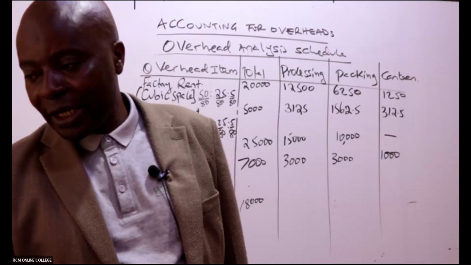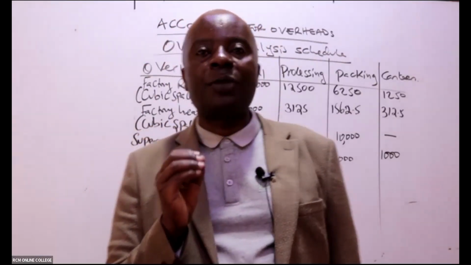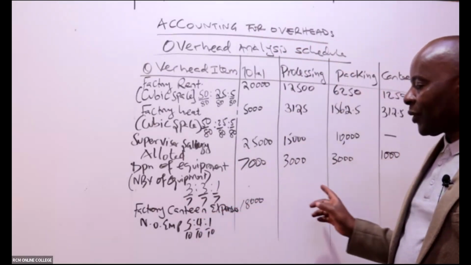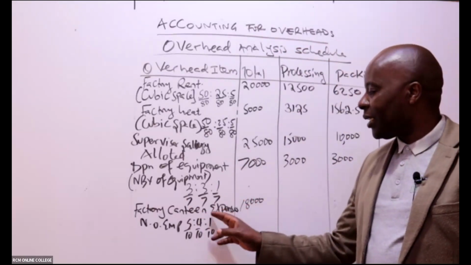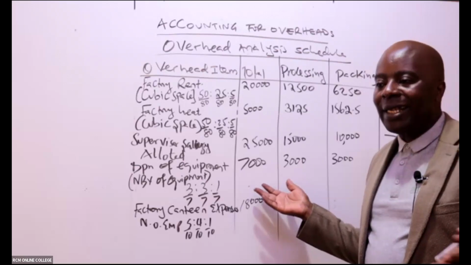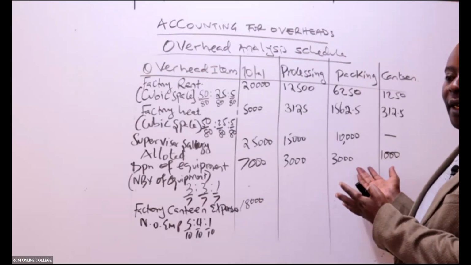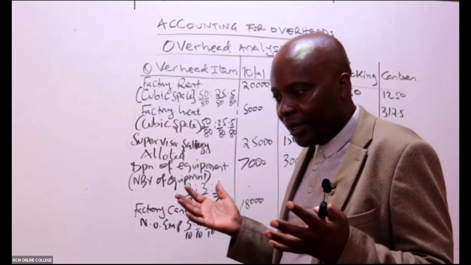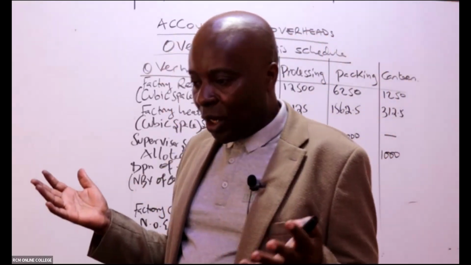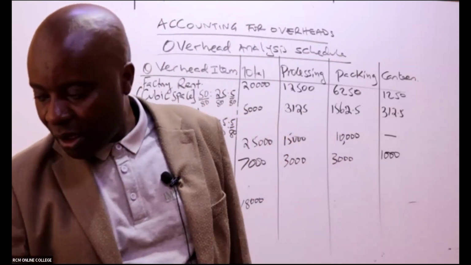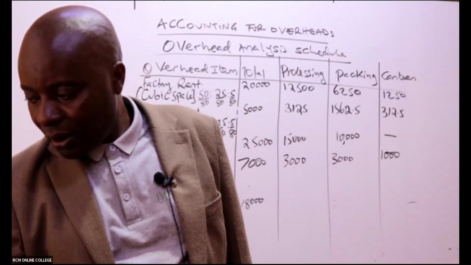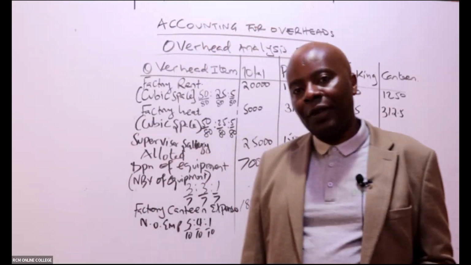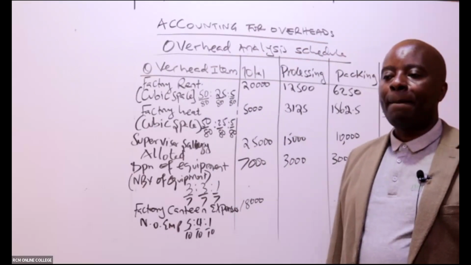Then there is a student asking me a very sensitive question, and I've always seen students making that mistake. Now that we are talking over canteen expenses, why can't we just say that this is as good as allotted and take everything in this case to canteen? Can somebody help me answer this wonderful ninja? Why can't we take the whole of this? Galaxy is saying we have to apportion, but you haven't given us the reason. Why?